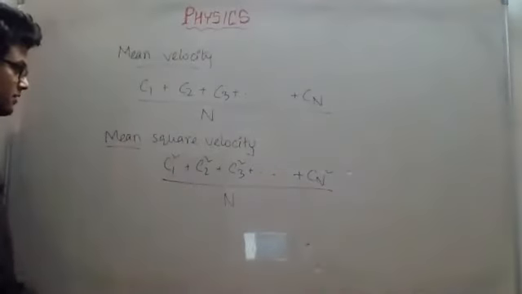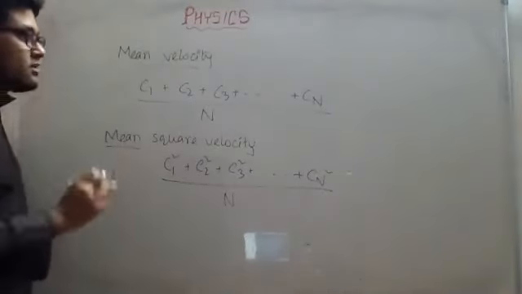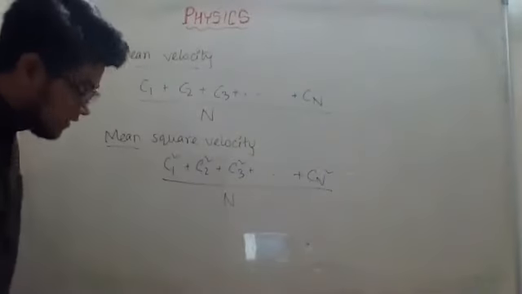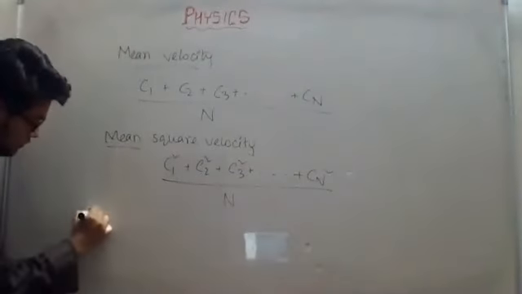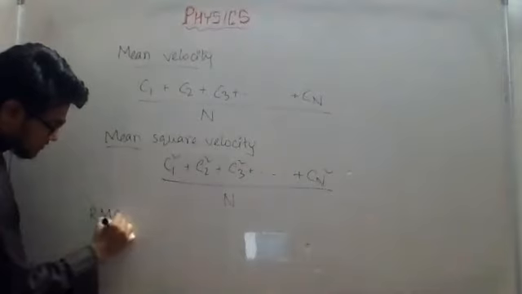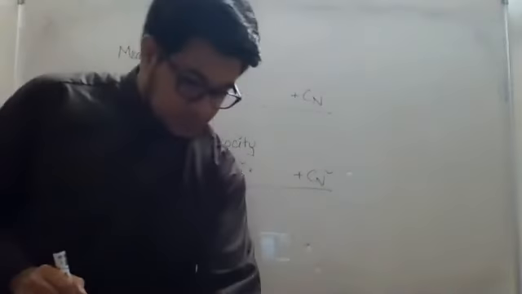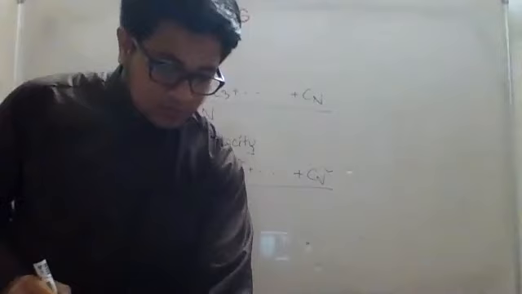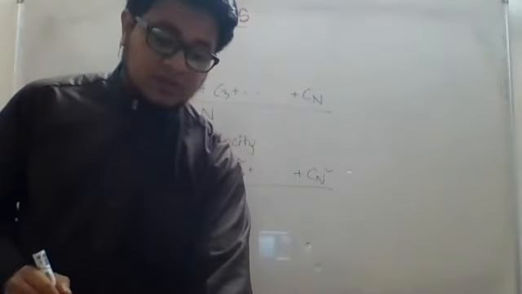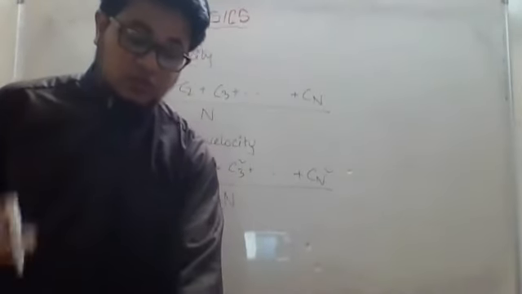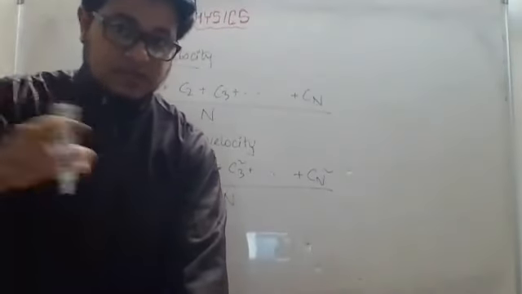Then there is root mean square velocity, RMS. It is given in your book. But I saw one thing written wrongly in your book. Next to mean square velocity, it is written RMS velocity. Mean square velocity is not RMS. The next one, root mean square velocity, that is RMS.